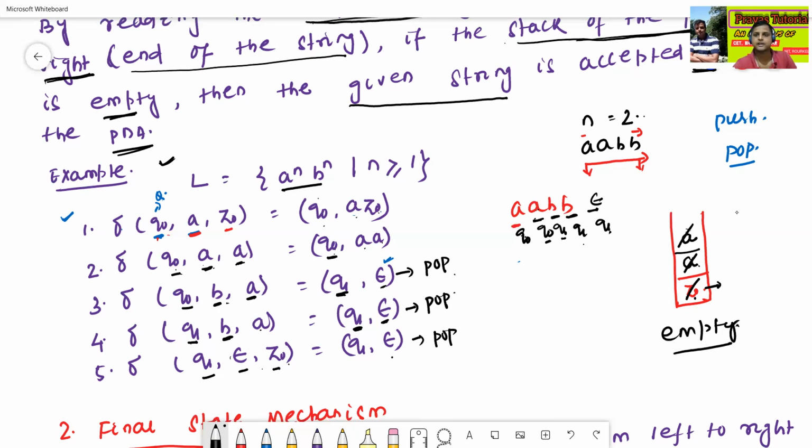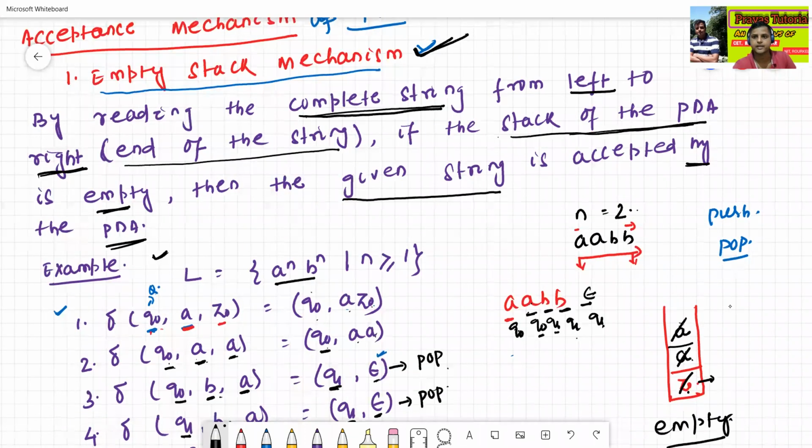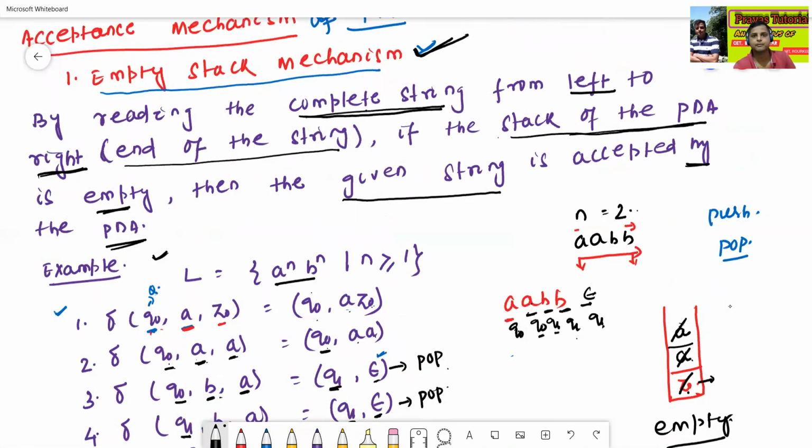So what is the definition? By reading the complete string from left to right, up to the end of the string, if the stack of the PDA is empty, then the given string is accepted by the pushdown automata.